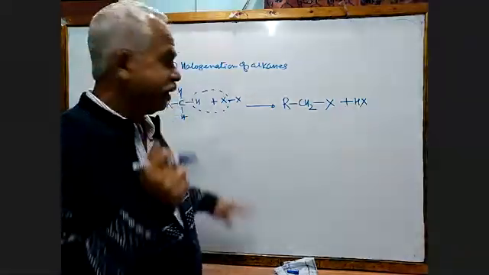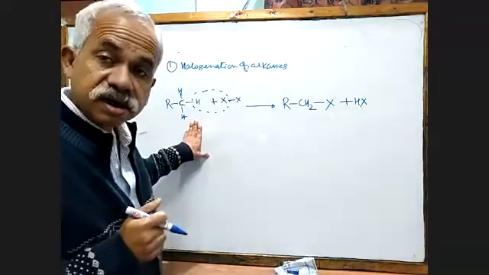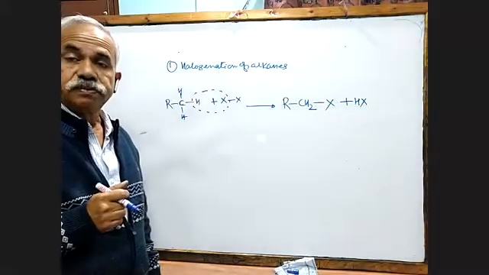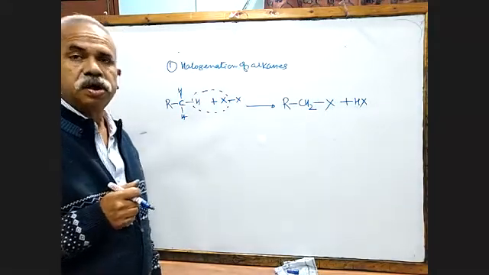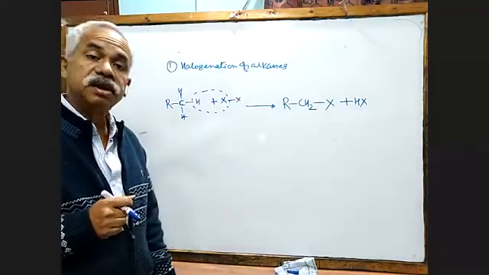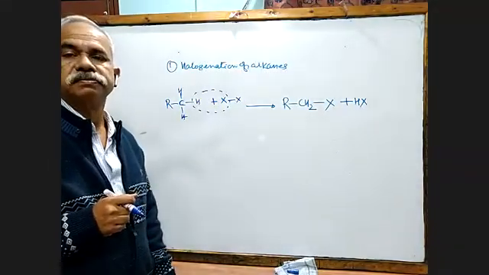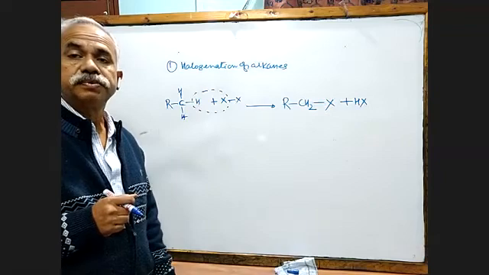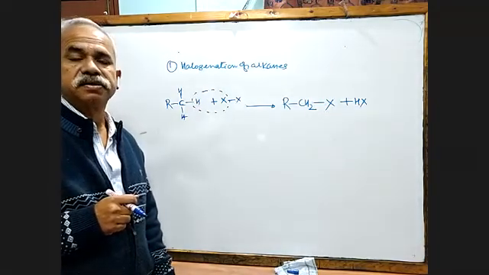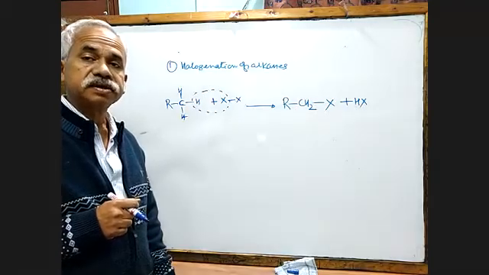Please remember, you have read in class 11 that alkane is non-polar. Their bonds are very strong. Halogen is also a non-polar molecule. Their bonds are also very strong. So you have to go for a very rigorous method.